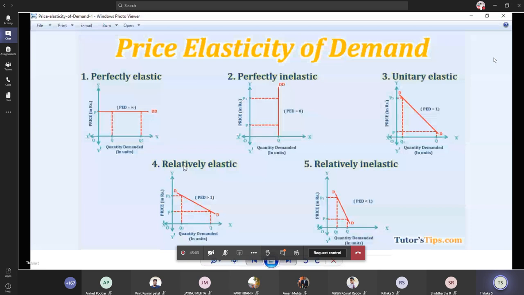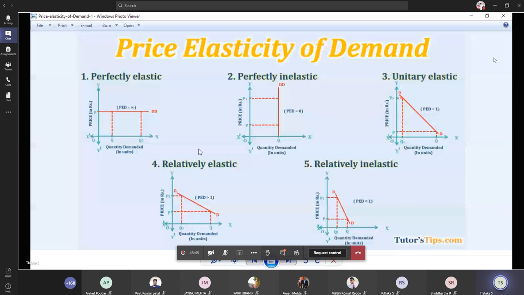And the fourth one, relatively elastic. Relatively elastic and relatively inelastic are the normal situations, like elastic and inelastic demand. So relatively elastic says a little change in the prices makes a larger change in the quantity demanded. That is, QQ1 is more than the PP1 difference. And relatively inelastic says a larger change in the price makes a little change in the quantity demanded. That is, PP1 is greater than QQ1. Are all the kinds clear regarding the price elasticity of demand?